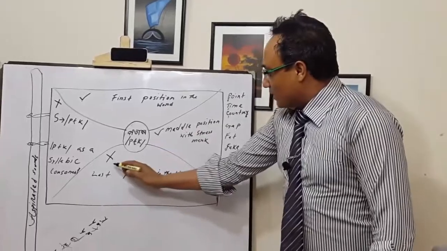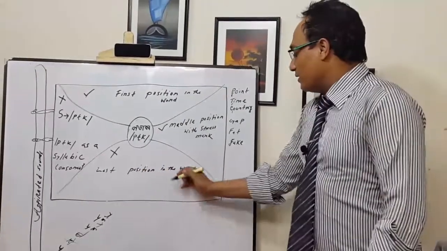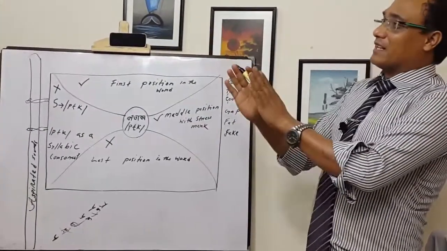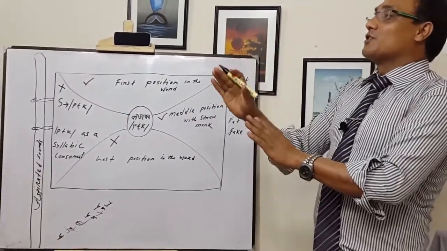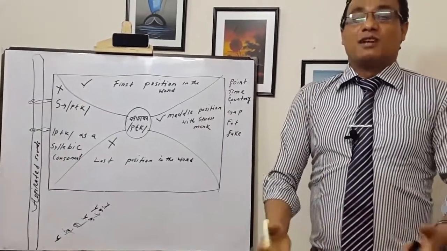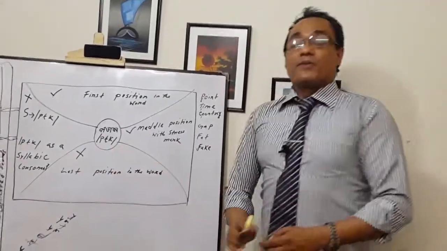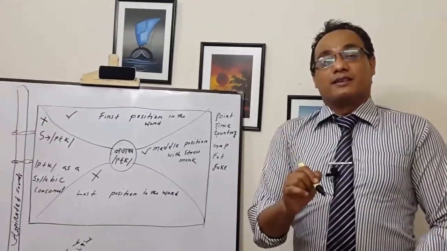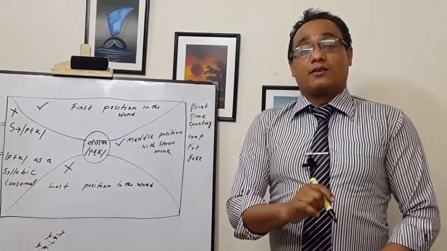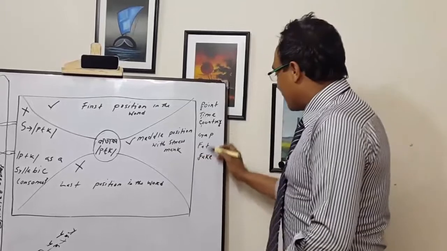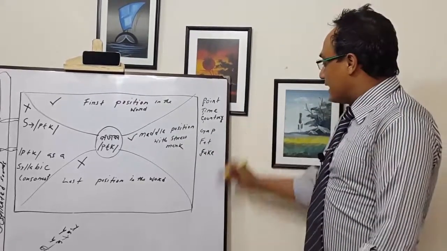And now we can go to the last position in the word, that is the last syllable. If we get pa, ta, ka in the last syllable or last position of the word, what do we have to do? We shouldn't go through aspiration. That means we pronounce the normal or regular way, as we used to pronounce earlier. Let's go through examples.